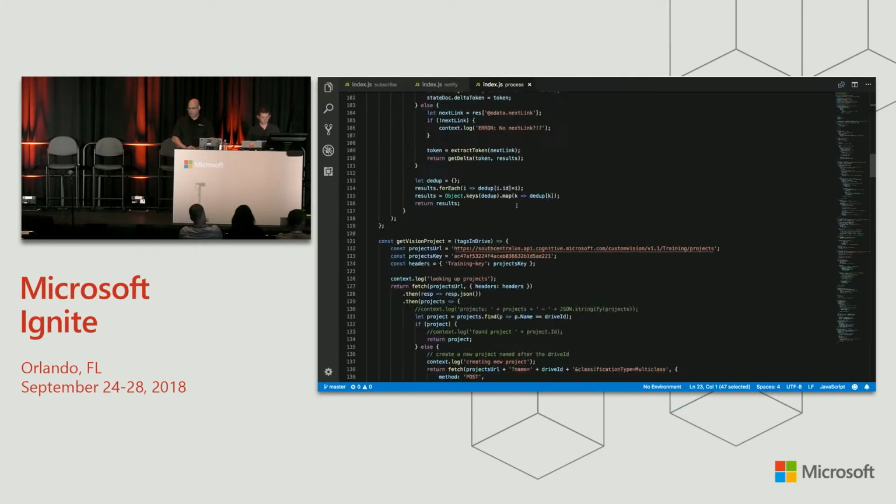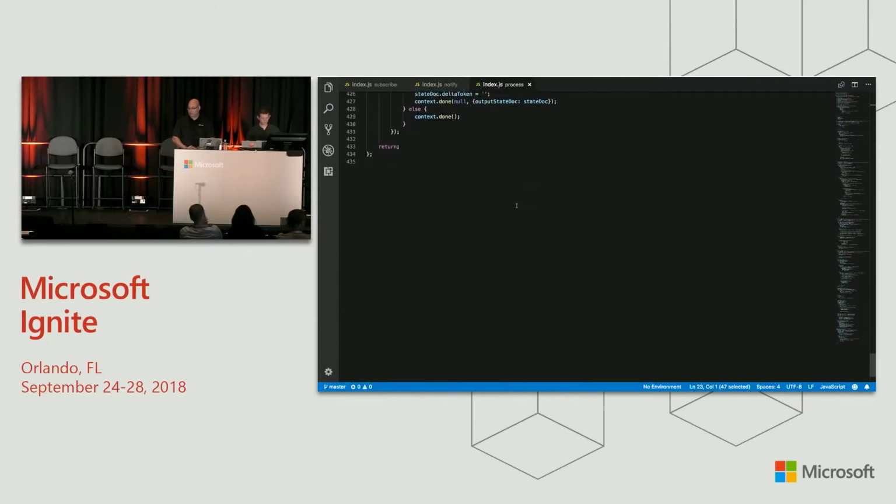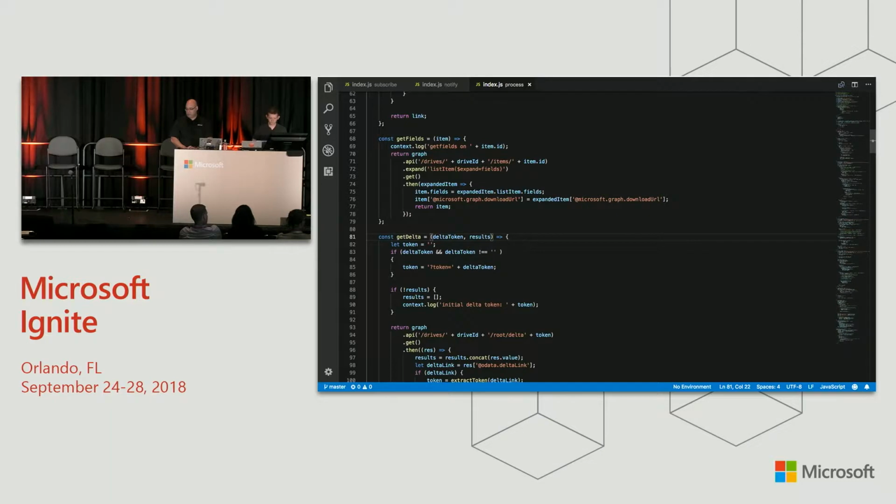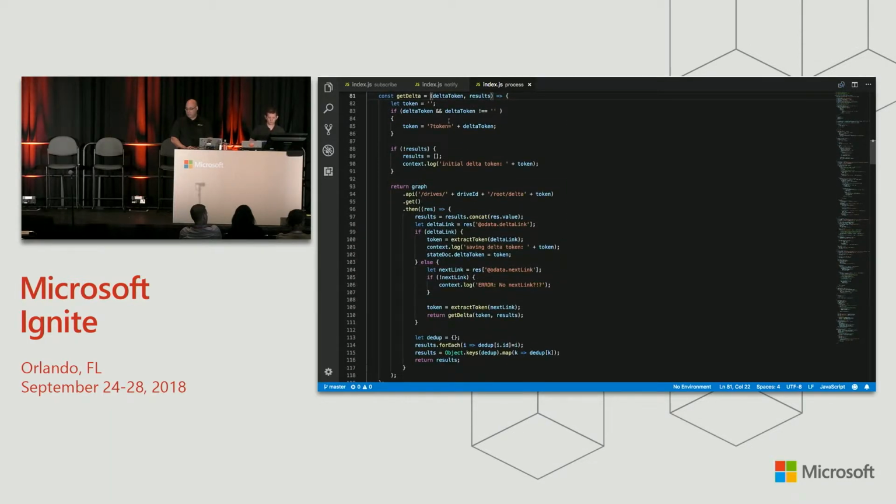So let's walk through how this thing works. When this gets called, it means that a good work item was enqueued into our work queue. So the first thing we're going to do is call Delta on the graph and pass in the Delta token from our state document. Delta can be called with no token, which is what you do when you're starting out.